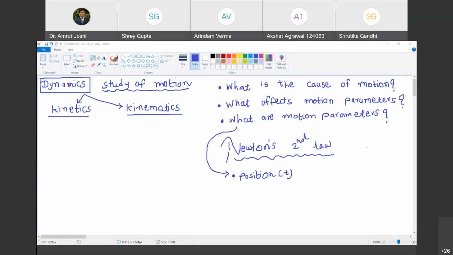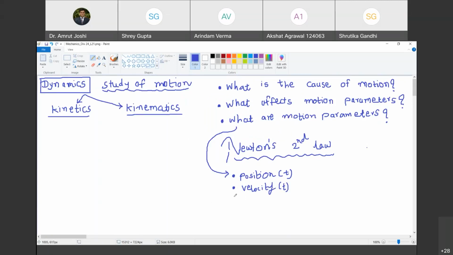Okay. Now, what else are you interested in? Are you interested only in position, or will you also be interested in velocity? Do you agree with me? Yes, sir. So at time instant t, what is the velocity of an object? This also interests us. Are you with me?